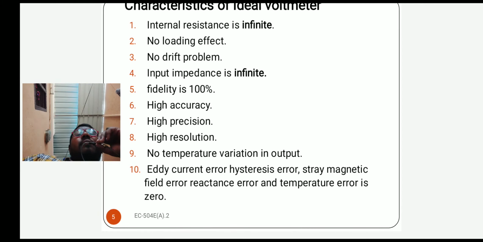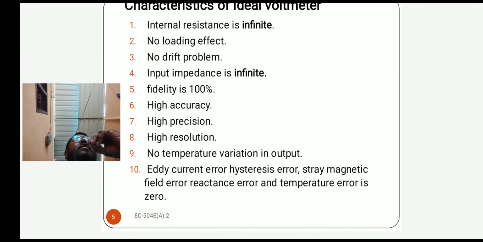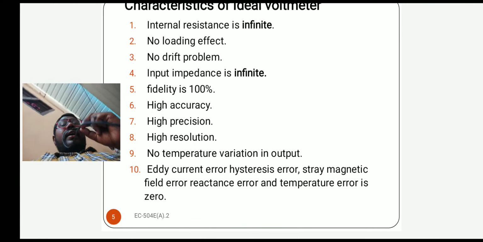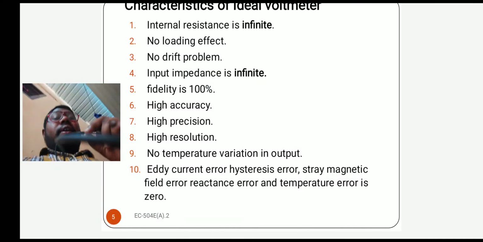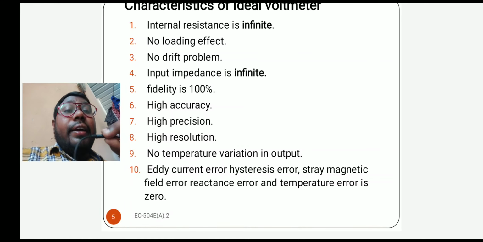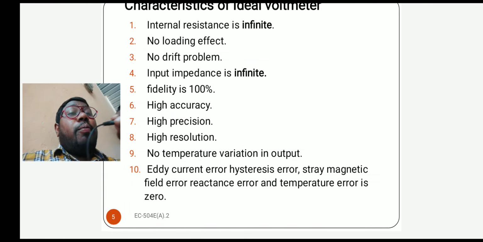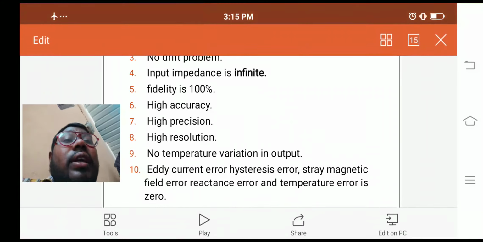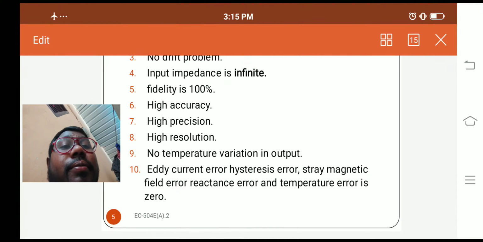The first one is the internal resistance is infinity. The internal resistance of the ideal voltmeter will be infinity. No loading effect, the loading effect does not occur in the ideal voltmeter, and no drift problem. That means the drift current and drift voltage we observe in the circuit are not present in this particular ideal voltmeter. And the input,